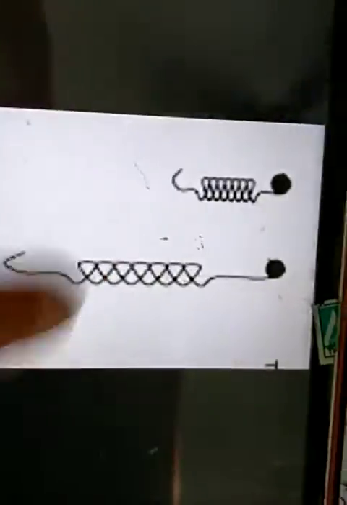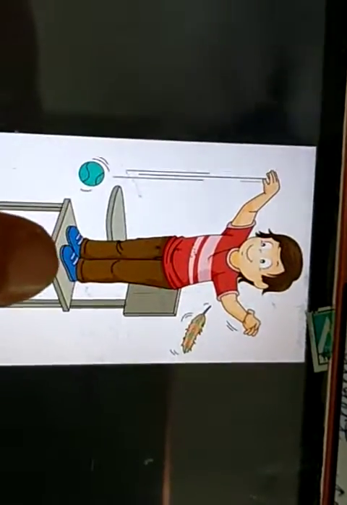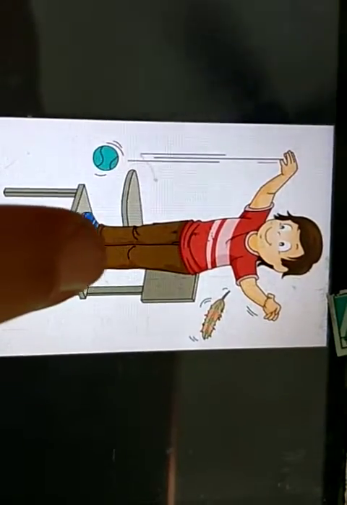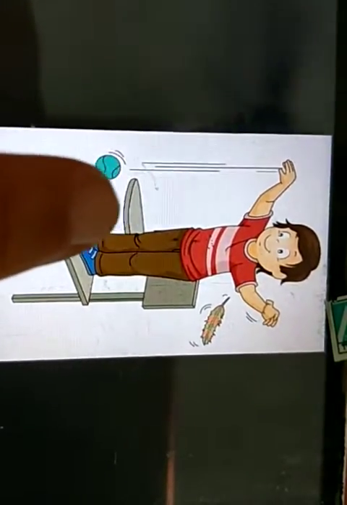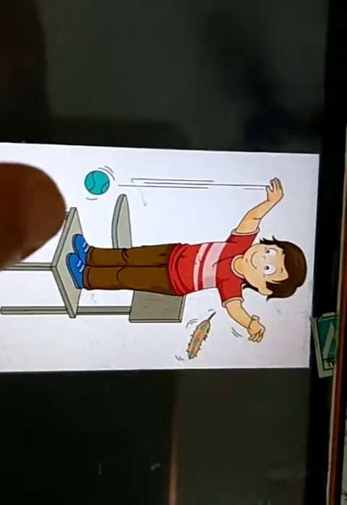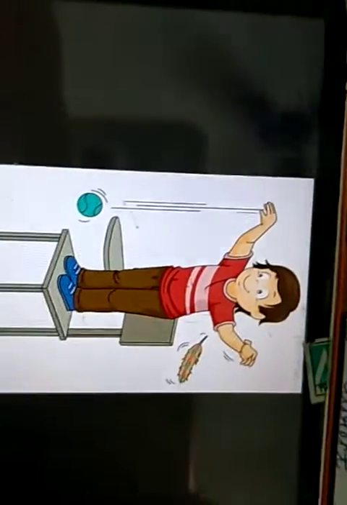Like this apple is falling down. In the same way, you can see one more example: this student is throwing a ball and this ball always comes down. So this is also an example of gravitational force.